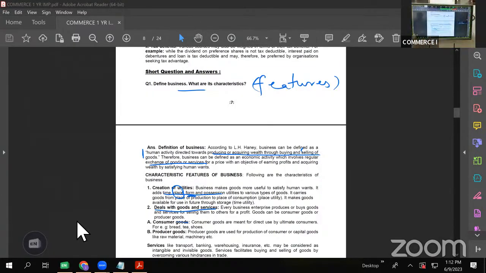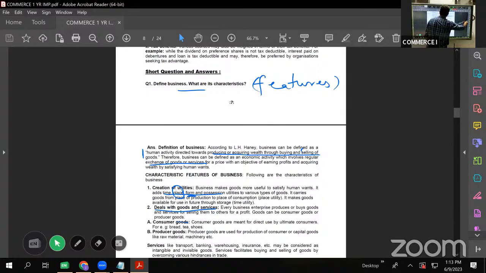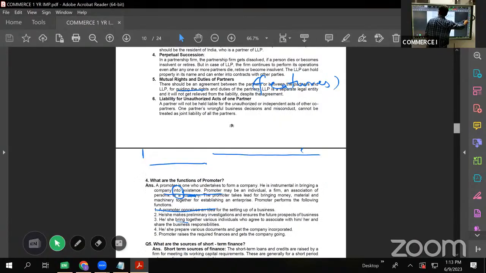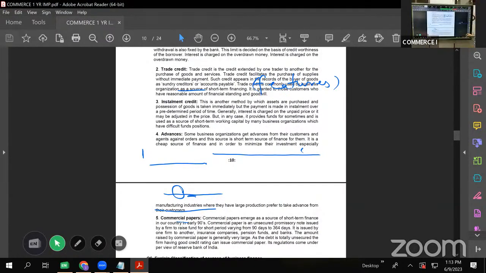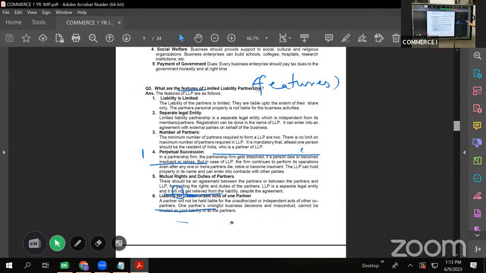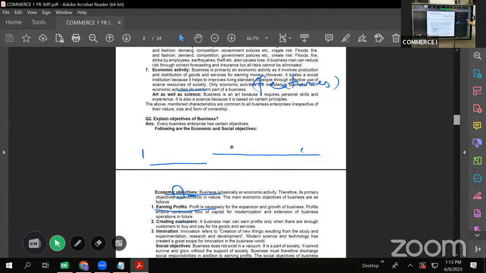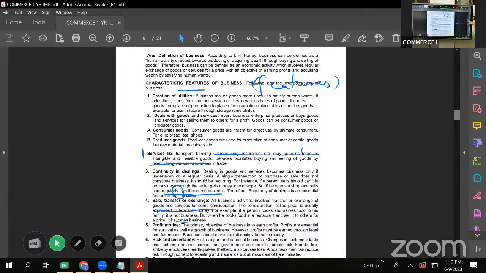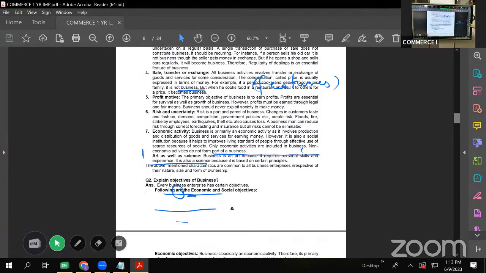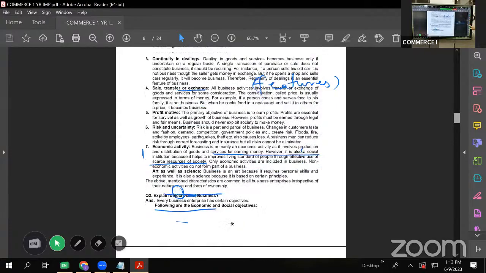Okay. Then next, the third characteristic is that there has to be continuity in dealings.